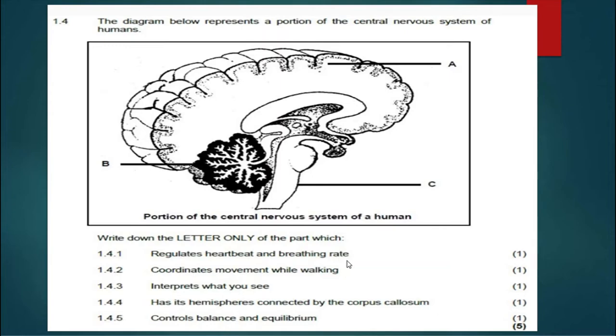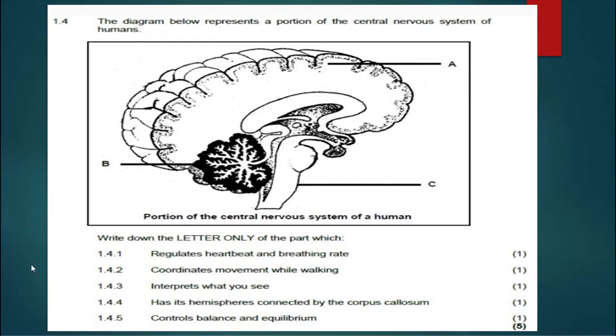We know that is medulla oblongata, but where is medulla oblongata? It's C. 1.4.2 coordinates movement while walking. I told you if you see the word coordinate, you should know that it's cerebellum. And because they also mentioned walking, you know you need balance to walk. A part which maintains balance is cerebellum.